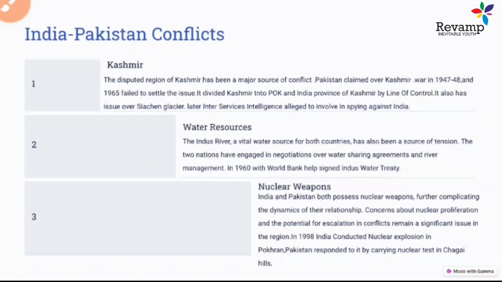Another issue is water resources, because the Indus River was a vital source of water for both India and Pakistan. The territory of the Indus, Jhelum, Chenab, Ravi, Beas, and Satluj rivers was divided between India and Pakistan through a water treaty called the Indus Waters Treaty, which happened with the help of the World Bank in 1960. It was one of the successful treaties between India and Pakistan, but still a lot of issues with this treaty remain even today. So that's how these things happen.